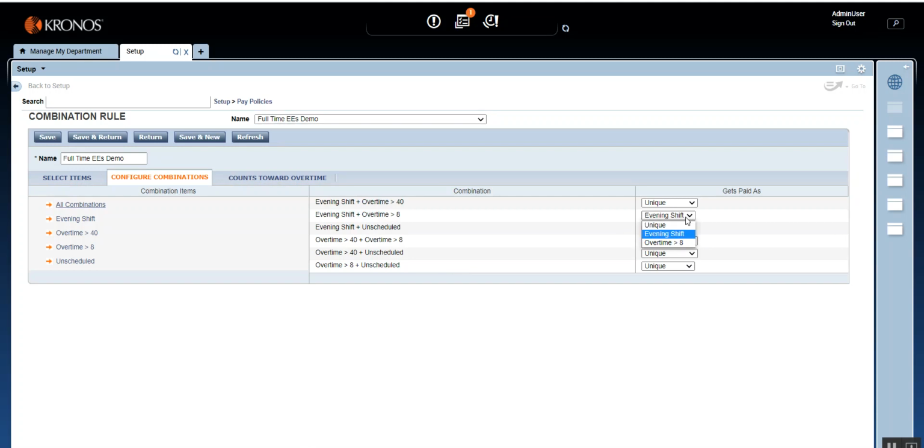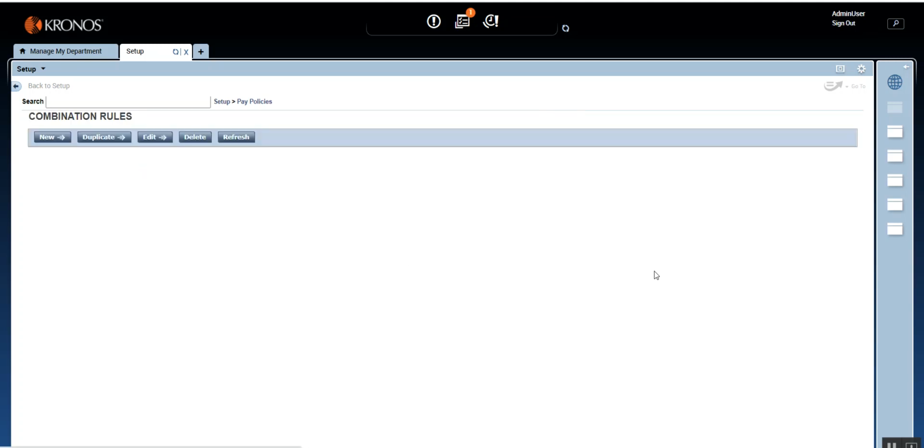Yeah, I'm going to get rid of this evening shift and make it unique. And what I'm going to do is put this as unique, which is over 40 and over 8. Okay, so both are overtime situations. So I'm going to put over 8 here. So now you will see another difference. So two differences you will notice.